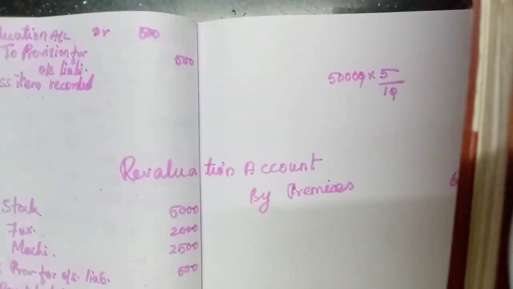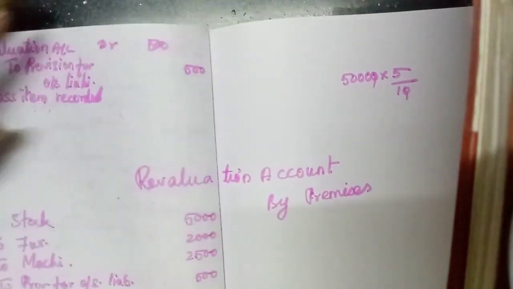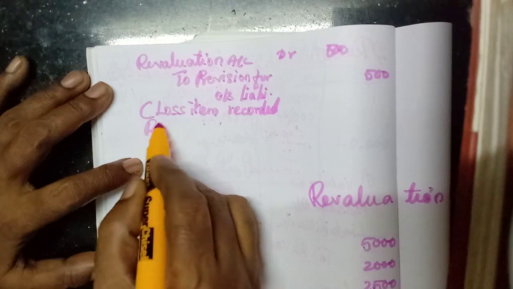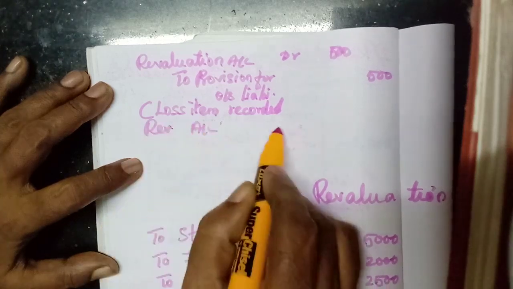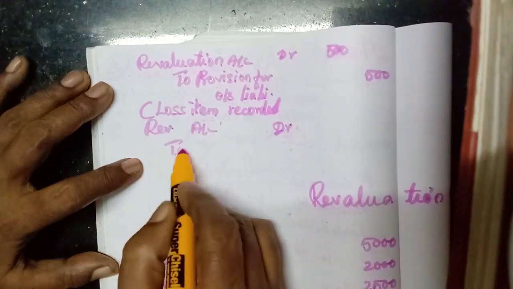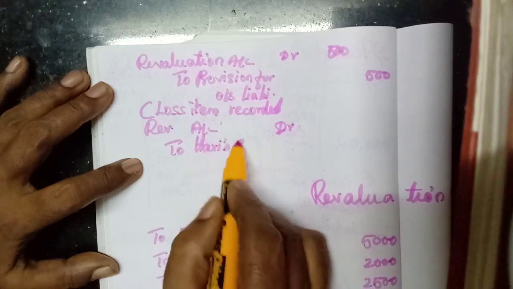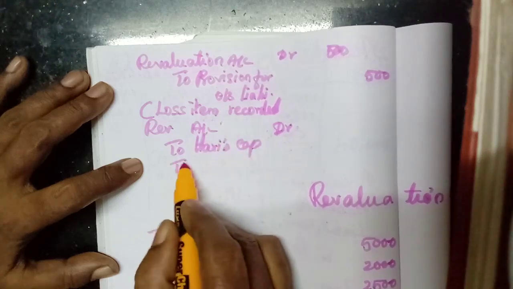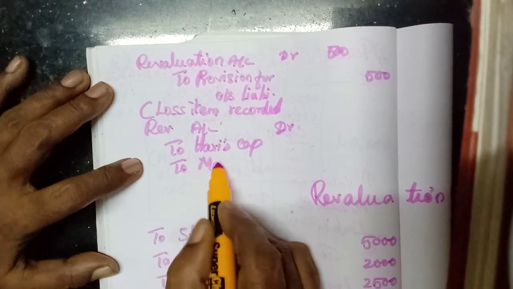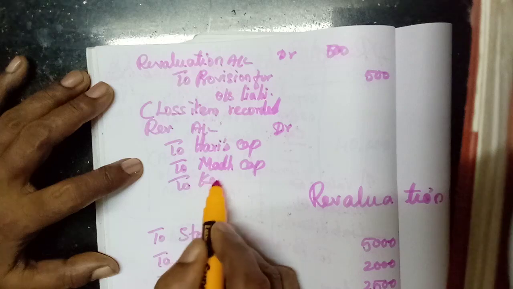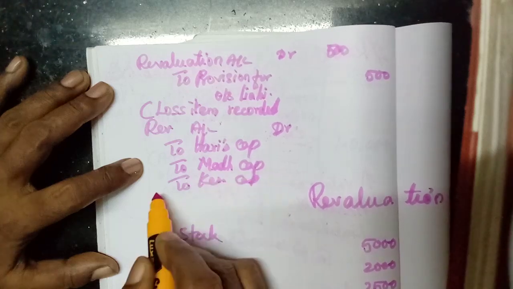Now we should complete the journal entry. Revaluation account debit to Hari's capital, to Madhavan's capital, to Kesavan's capital.